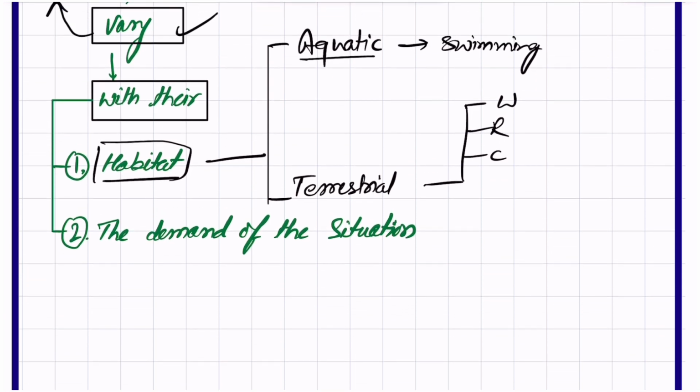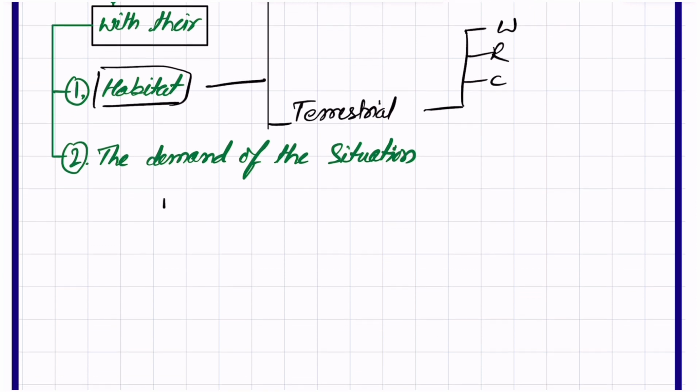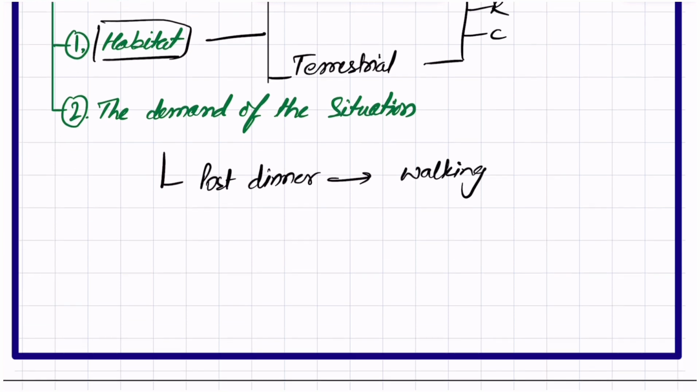All the aquatic organisms are not like one is swimming and another is walking, all are swimming. And next is the demand of the situation. It means post dinner we are doing walking, but if the demand of the situation changes, we want to work out, or we are talking about a competition like a sprint.